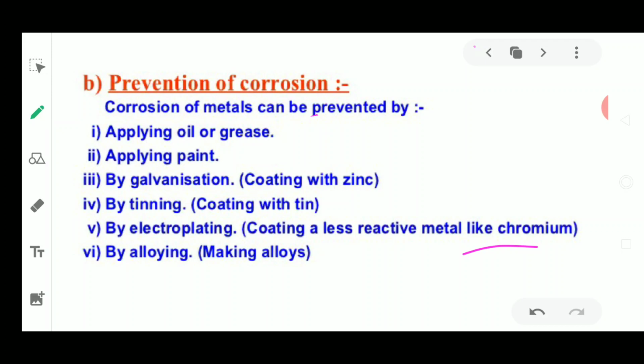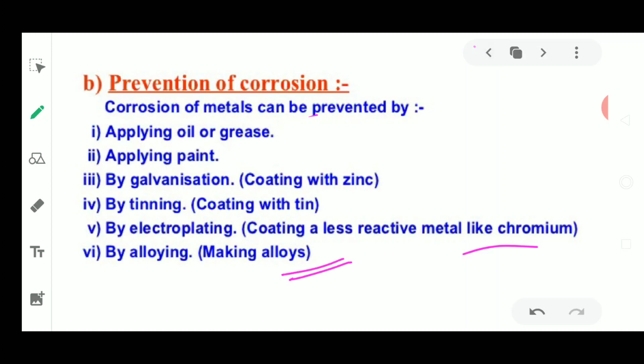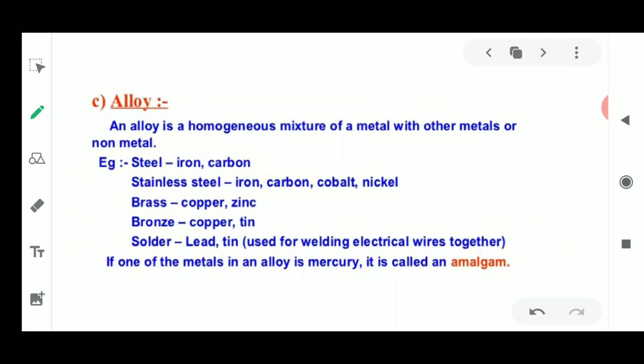Okay, so this was all about the chapter of metals and non-metals. Now last part is left, this alloy. In the last topic we discussed alloying, which means we are going to prevent corrosion. Now what is this alloy? Alloy is a homogeneous mixture of metals with other metals or non-metals. Okay, it could be metal or it could be non-metal. For example, steel is an alloy of iron and carbon, used in a definite proportion. So metals or non-metals both could be combined to form an alloy. So steel is an alloy where iron and carbon is used.